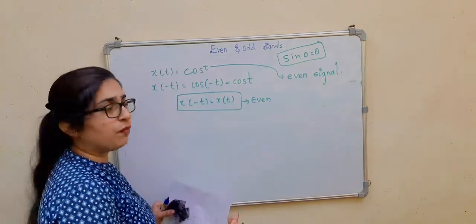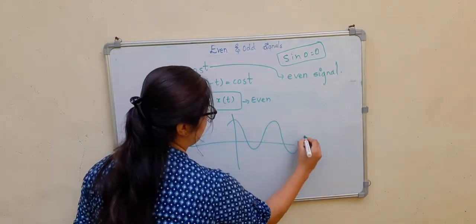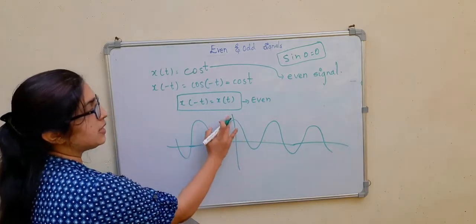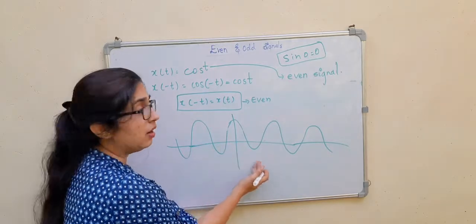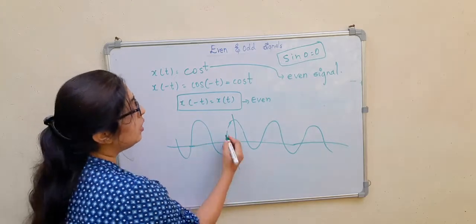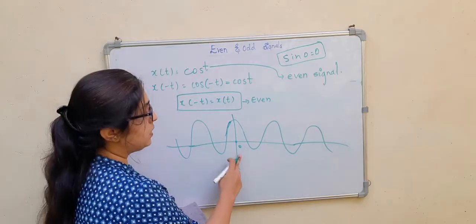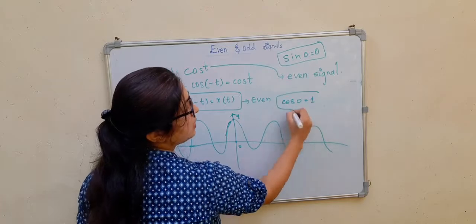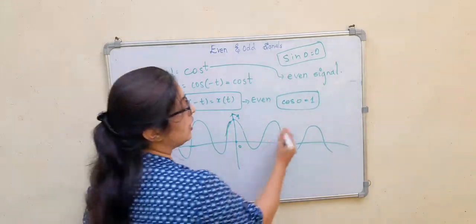Then what is the waveform of this cos t? You know that it is like this, something like this, right? We can see that this half will be the mirror image of this half. If you fold it, you will get the same signal, right? And what about the value of the signal at t equal to 0? It is 1. cos 0 is equal to 1. It is not equal to 0, and it is not passing through the origin. This is the even signal.